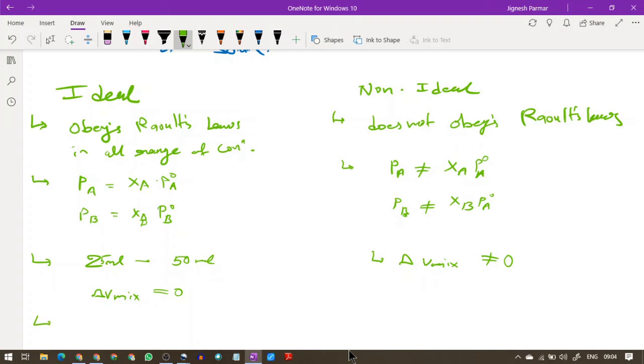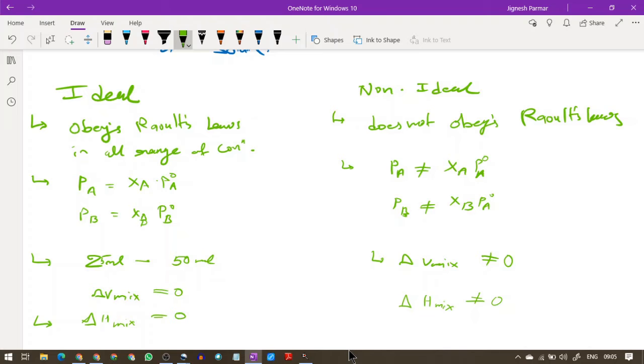In an ideal solution there is no exchange of energy. It means delta H mix is equal to 0. No absorption or evolution of energy takes place. But in a non-ideal solution, it is never going to be 0. There will be an absorption or evolution of energy, an endothermic or exothermic reaction.